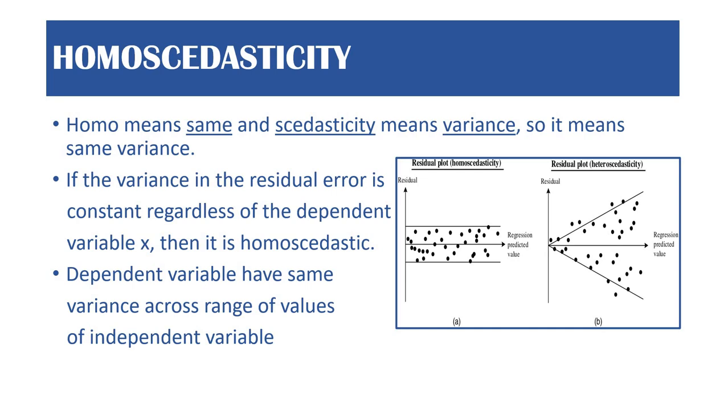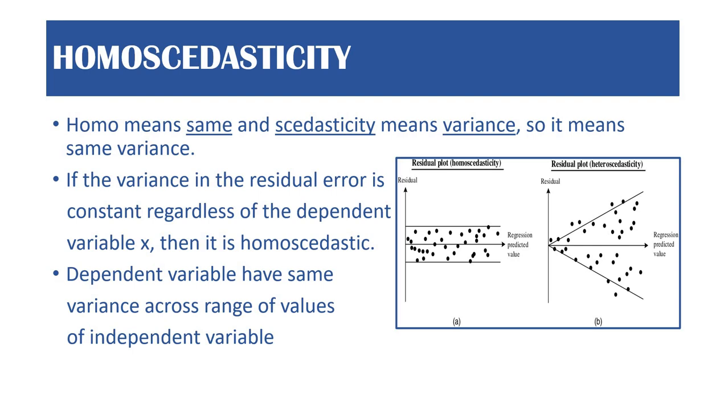Let me go to the definition first and then I will explain you via picture. If the variance in the residual error is constant regardless of the independent variable x, then it is homoscedastic. Or in other way you can say dependent variables have same variance across range of values of independent variable. So in the first picture, which is the homoscedastic, you can see that residuals is always limited to a particular field. It is almost constant. Even if predicted value increases, residuals remain the same.